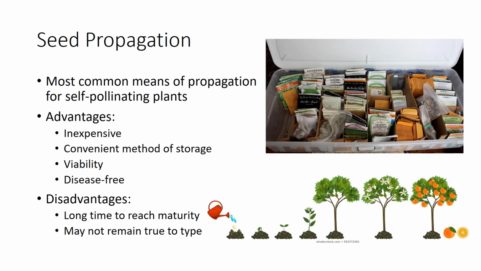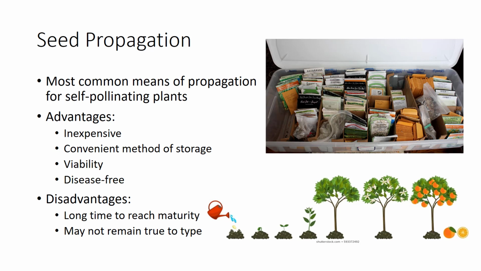Sexual propagation is the major means of reproduction in nature and agriculture because it is easy and relatively inexpensive. In a variety of cases, seeds are homogeneous and produce seeds that are true to type, in other words, the same as the parent plant. This is the most common means of propagation for self-pollinating plants. In addition to their low expense, some advantages of seeds include that seeds have a convenient method for storage, they remain viable if they are kept cool and dry, and they are an easy method for starting disease-free plants.